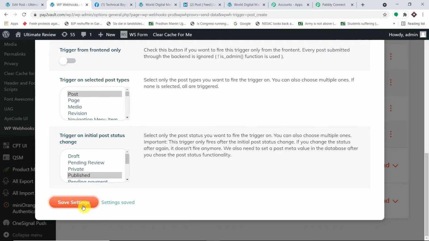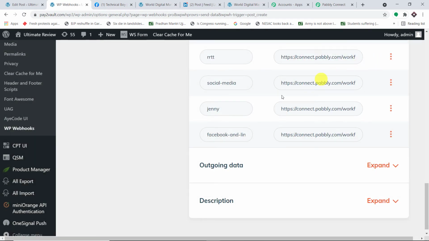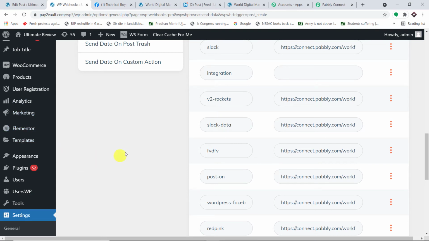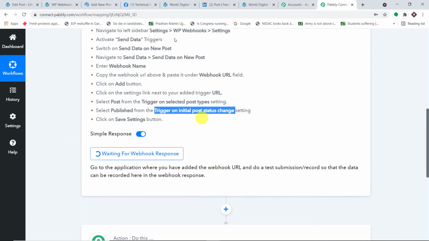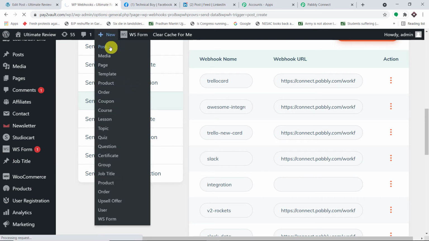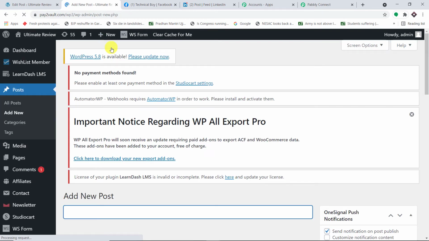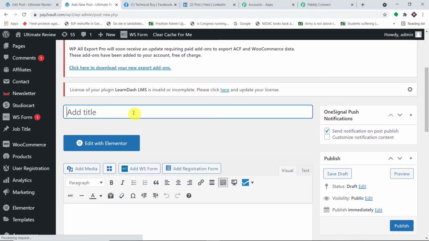So my point is, at this point we have integrated WordPress and Pabbly Connect. Let me cancel this. Anytime we create a new post in WordPress, Pabbly Connect has to capture the data. Pabbly Connect is waiting for the data, so we are going to create a dummy post. Let me click on post and create a new post. Once this post is created, the content details will be available in Pabbly Connect, because Pabbly Connect is integrated with WordPress.